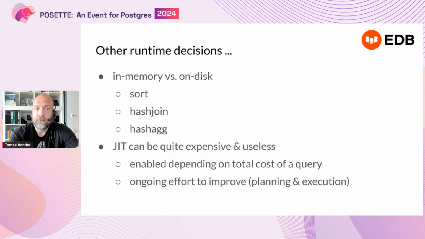Another example of runtime decisions is just-in-time compilation, which is decided during planning, but we also don't have very good heuristics about when it's going to be beneficial and so on. So it can actually hurt the individual queries. And there is an ongoing effort, multiple patches currently in development, that should help with this.